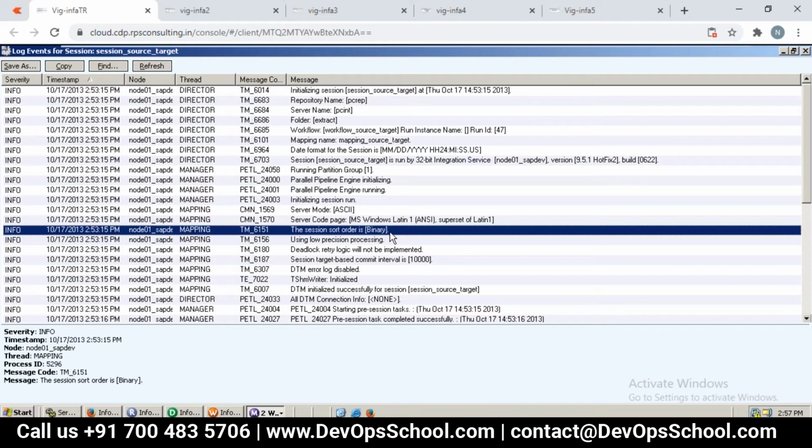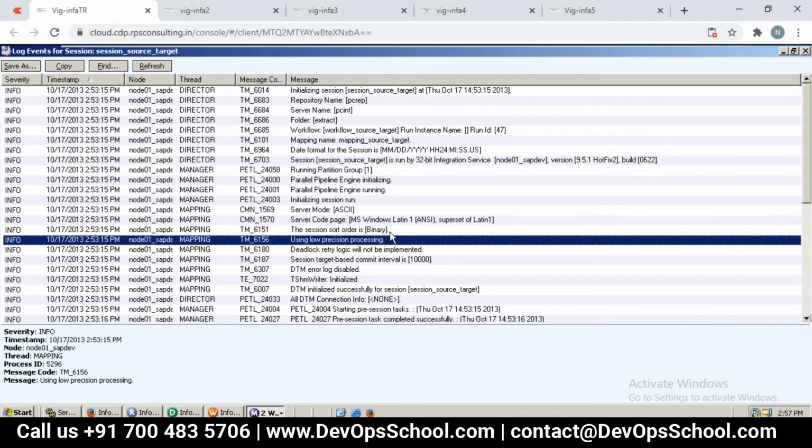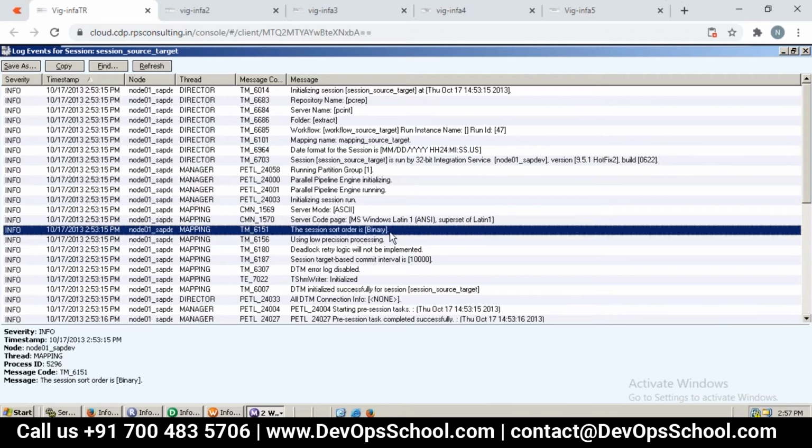Binary sort is for English data, and for Spanish data we need to use a Spanish sort. Where to configure it, I'll talk about later. It's very simple, but by default it is binary, which means we are talking about the English language. Remember this. It's language specific, though we don't use the sorter transformation, but these are all initialization settings.